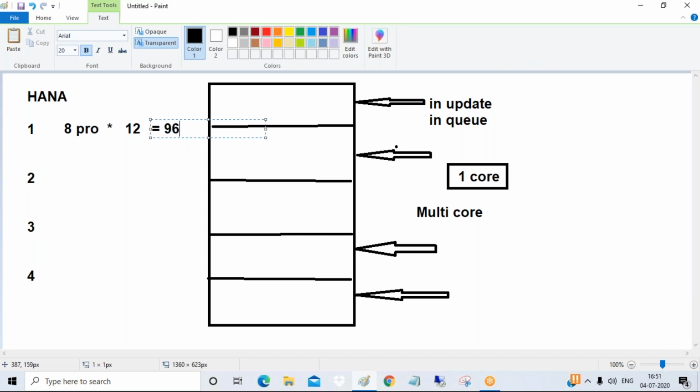So each layer has a total of 96 cores. So 4 layers have how many cores? 384, or not? 384, guys. So the entire HANA architecture has a total of 384 cores.